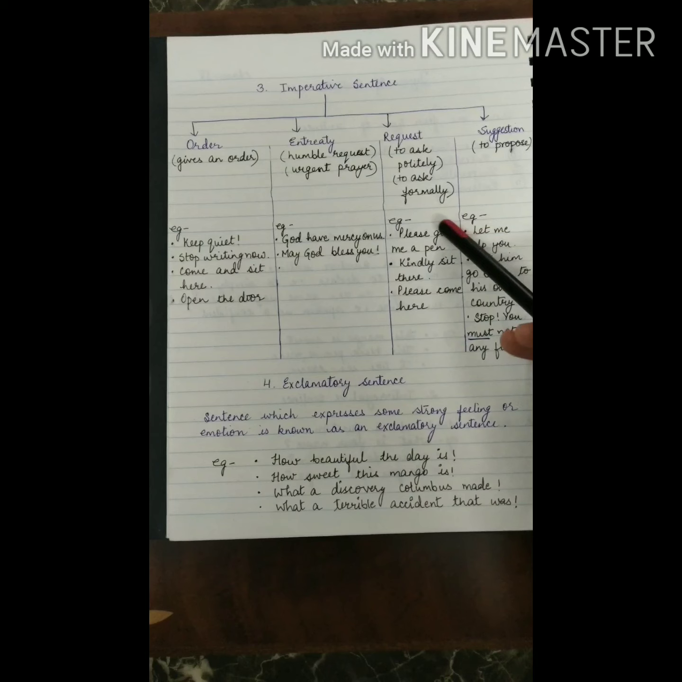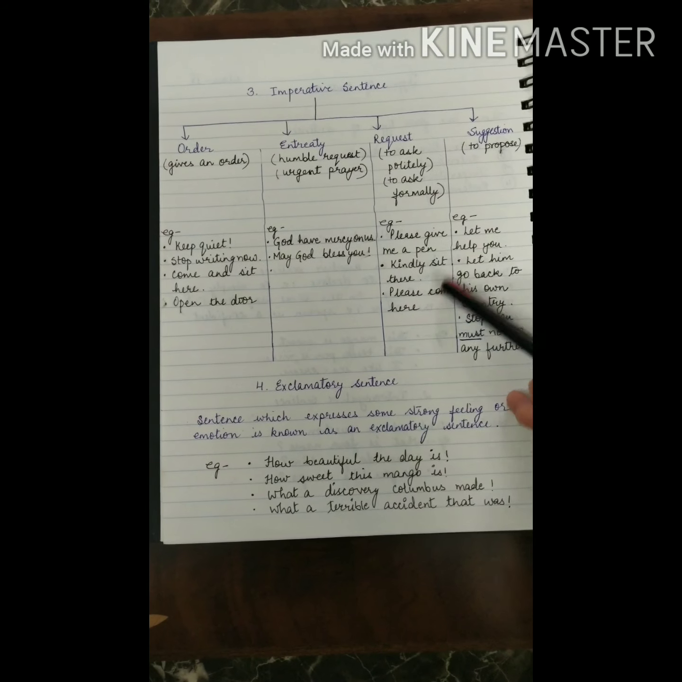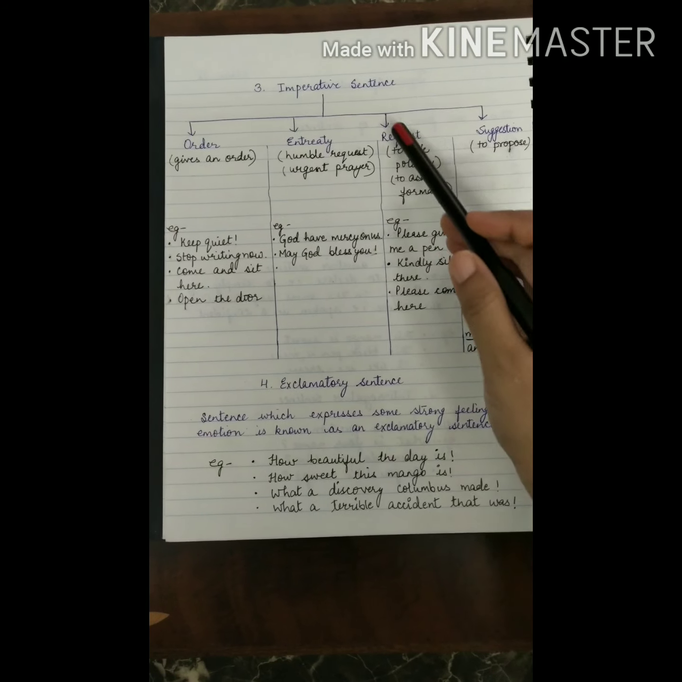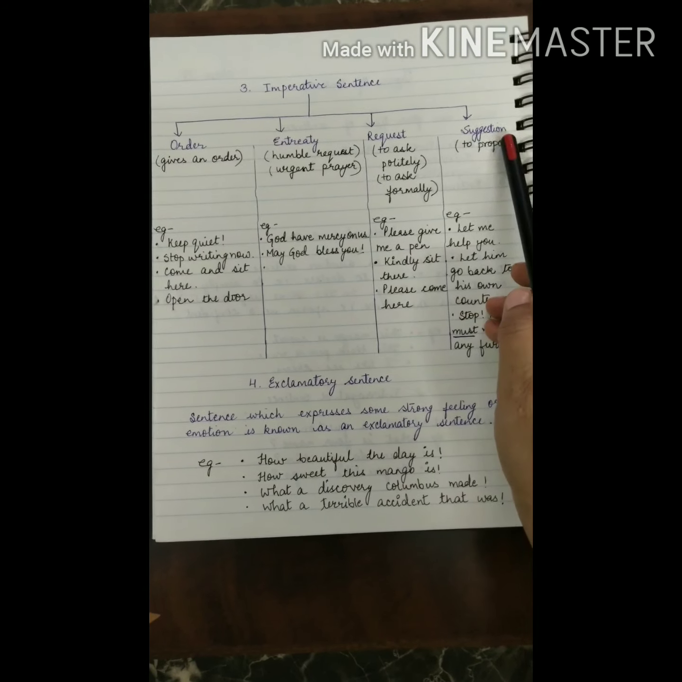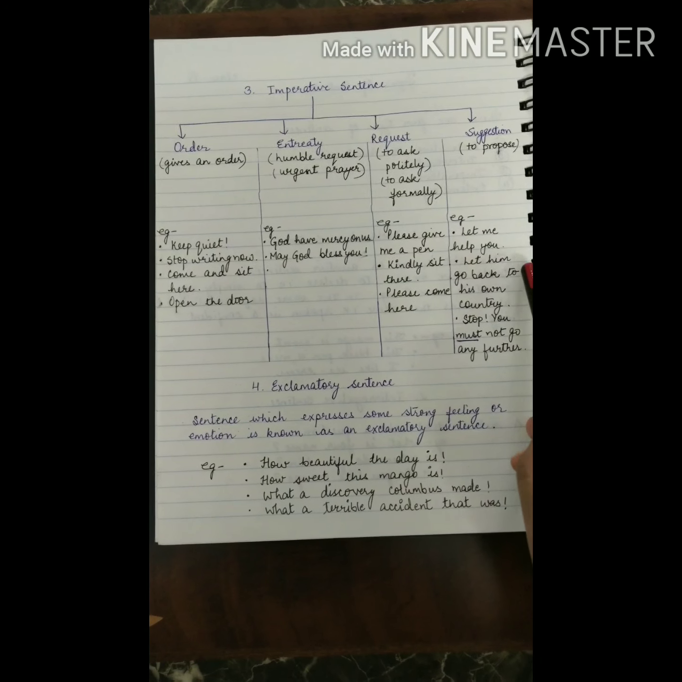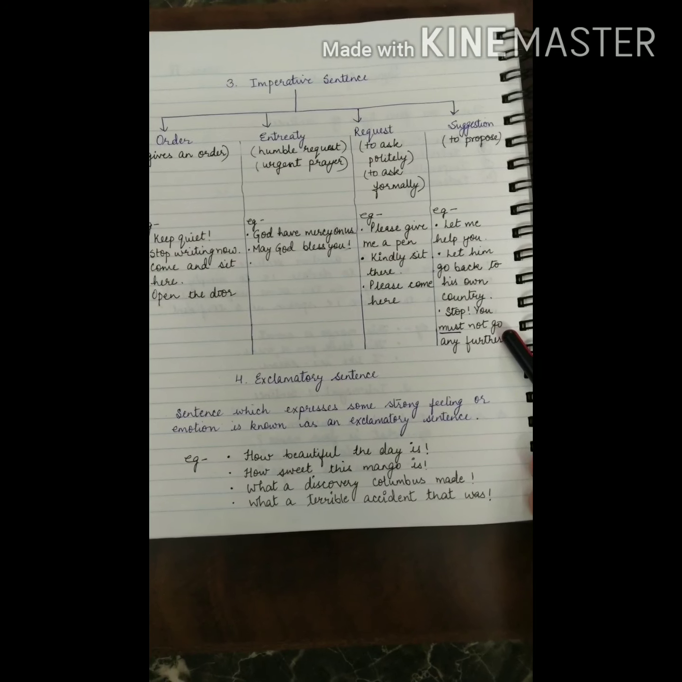Then request: please give me a pen. Kindly sit there. Please come here. All these types of sentences will be imperative sentence of request category. Then suggestion: let me help you. Let him go back to his own country. Stop, you must not go any further.